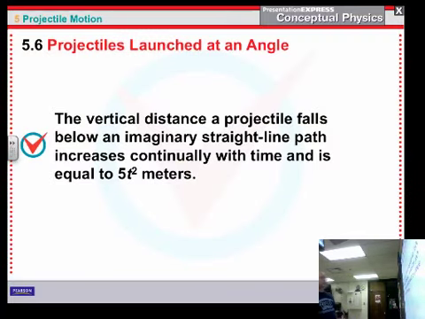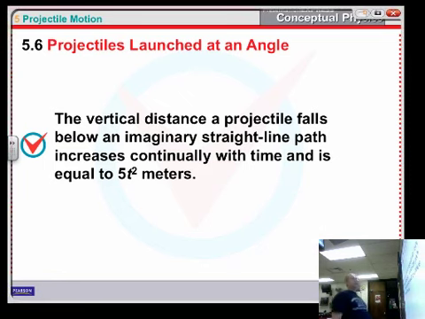All right, so let's talk about now what happens if we launch them at an angle. Well, if we launch them at an angle, they're still going to fall. They're still going to fall according to gravity, and it's always going to be 5 times t squared below where it would be if there weren't any gravity. Now let me explain how they get this.